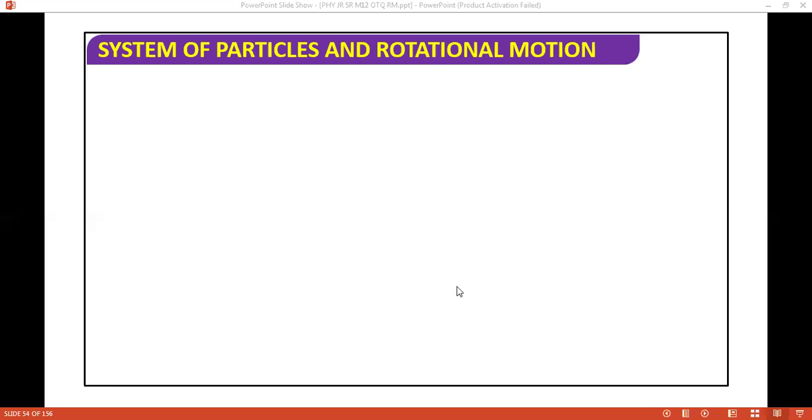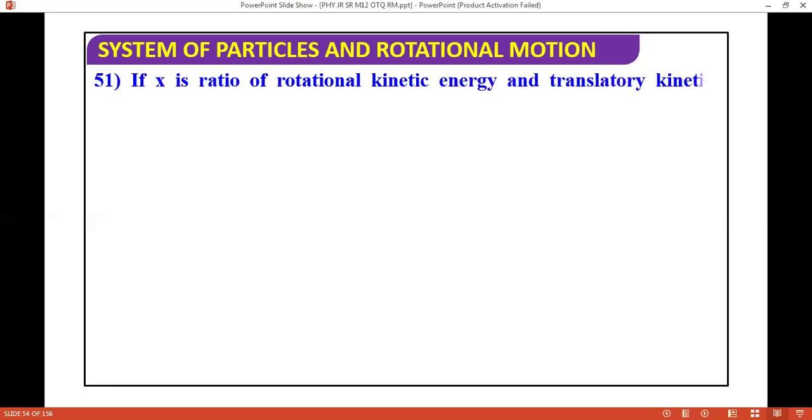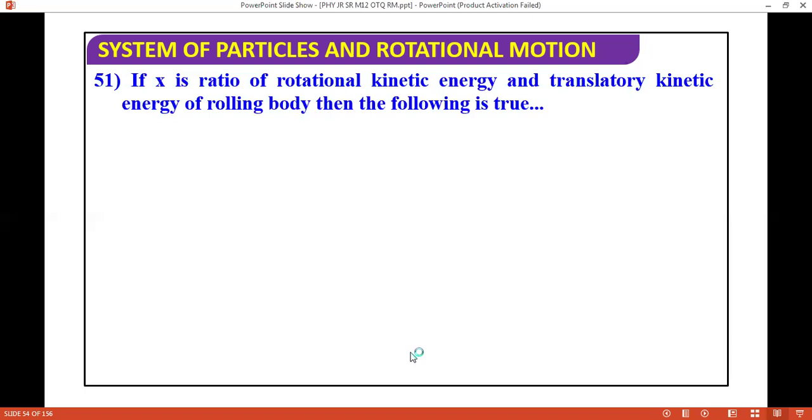So we are moving ahead to the next question. The question is: if X is the ratio of rotational kinetic energy and translational kinetic energy of a rolling body, then which of the following is true? So this is the ratio of rotational kinetic energy to translational kinetic energy.